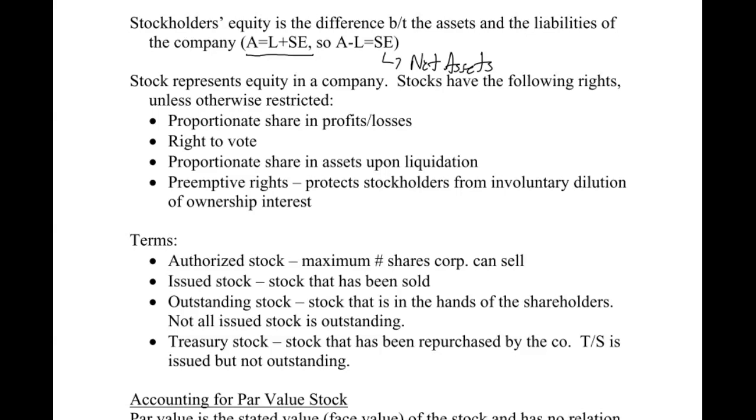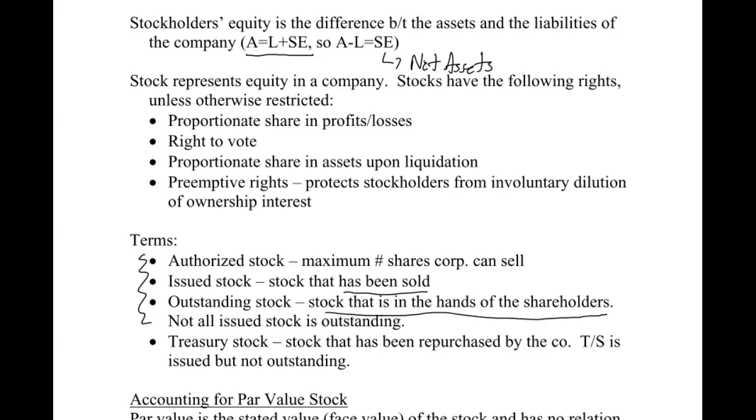All right, so some key terms with stocks. These first three all kind of go together. When you see the stock description, these three will typically be laid out for you. If you look at a company's financial statements, in the equity section under common stock, they'll say how many shares are authorized. This is the maximum number they're allowed to sell. Issued stock is stock that has been sold. And outstanding stock is stock that is in the hands of the shareholders.